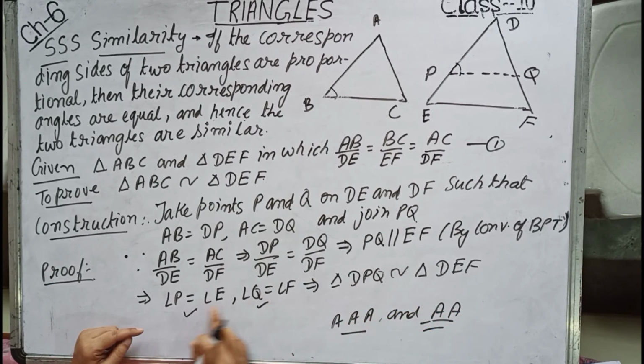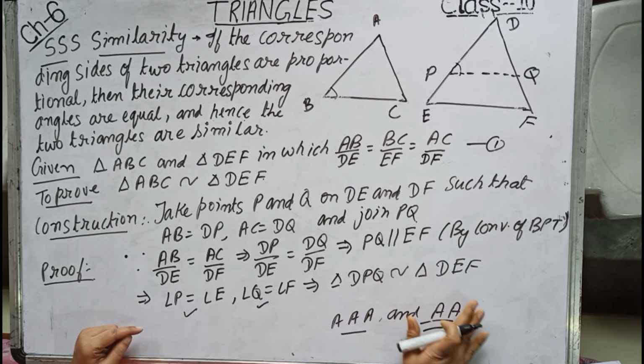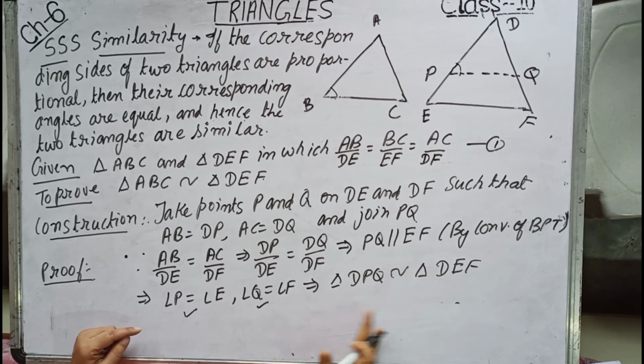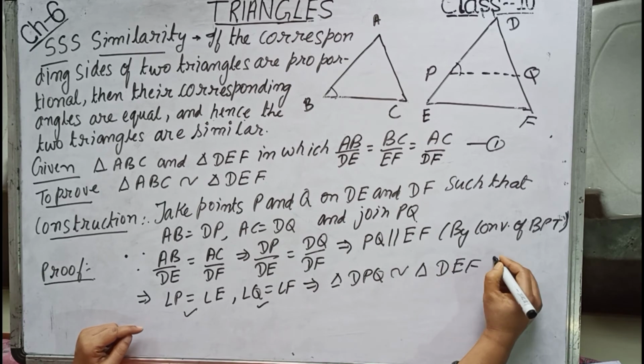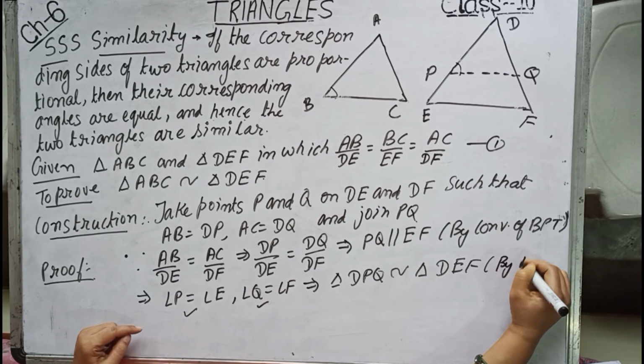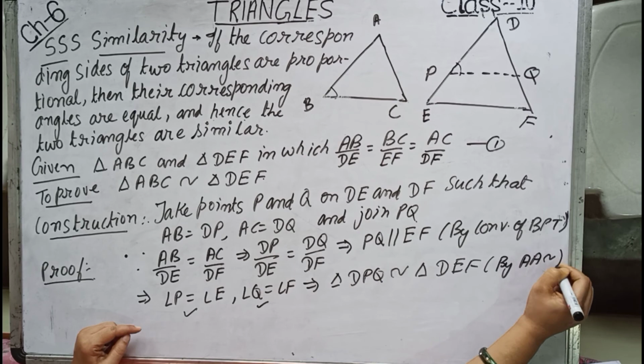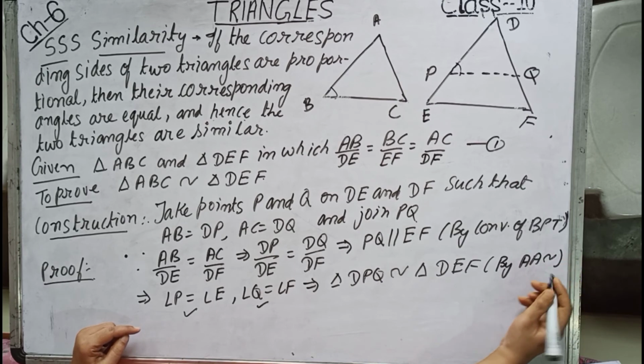So if we mention that two angles are respectively equal, then the triangles are similar by AA similarity as well. So this implies triangle DPQ is similar to triangle DEF by AA similarity, because right now we have proved.